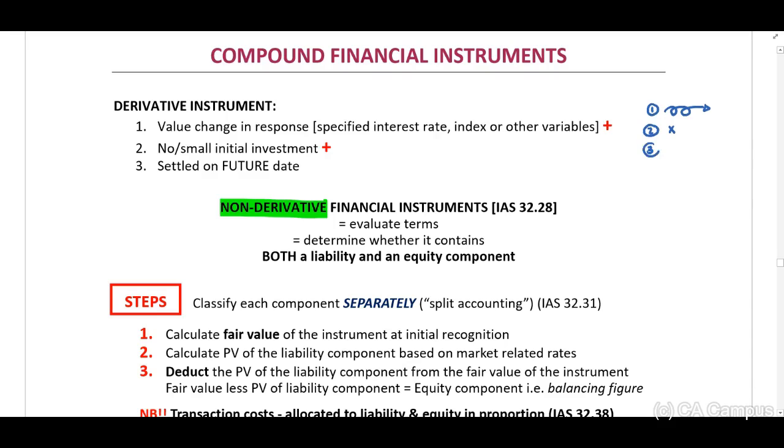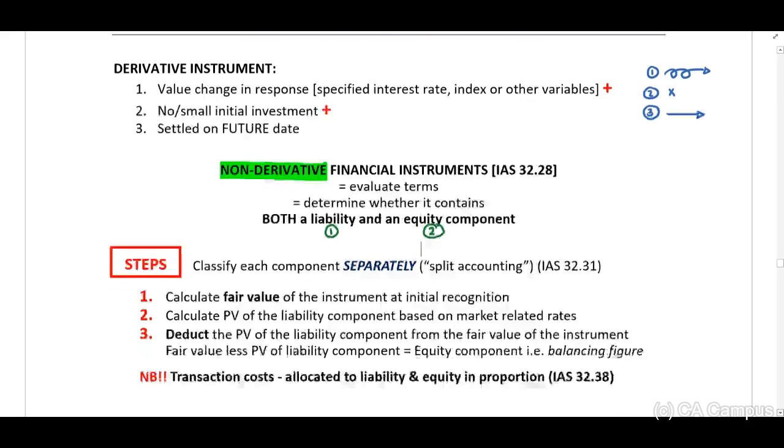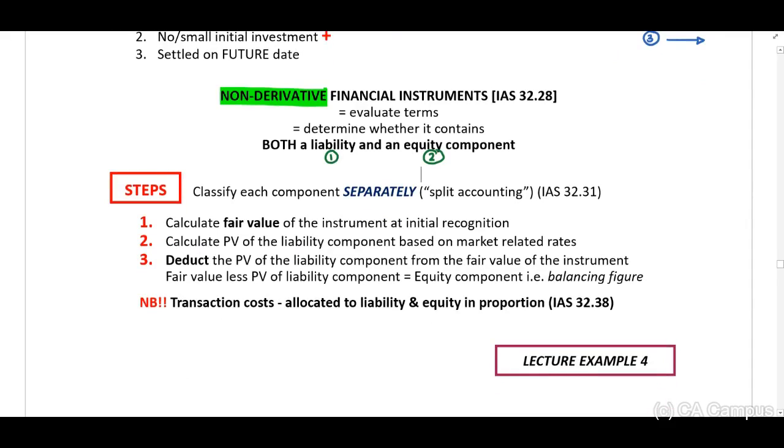And 3, settlement will occur at a future date. Now, a non-derivative financial instrument can have both a liability and an equity component. And it is important that when you identify a compound financial instrument, you work through this in steps.